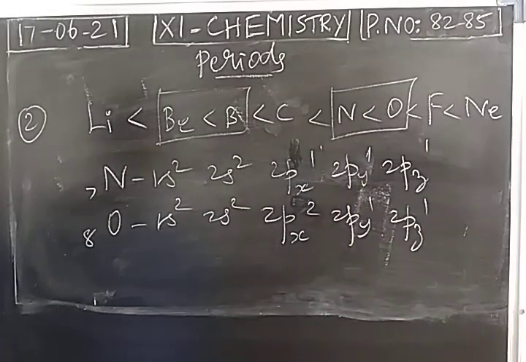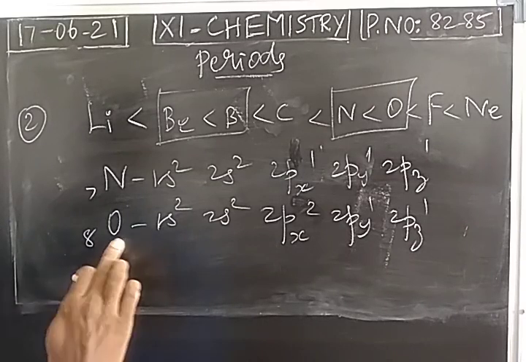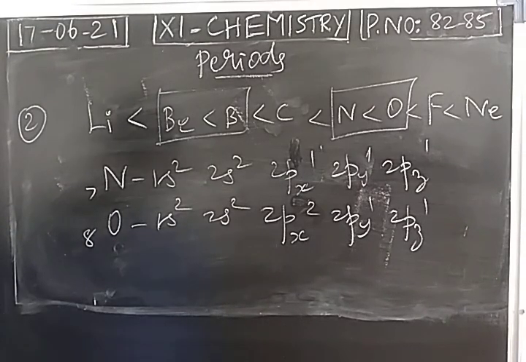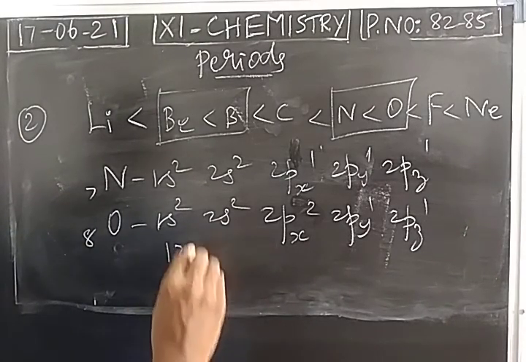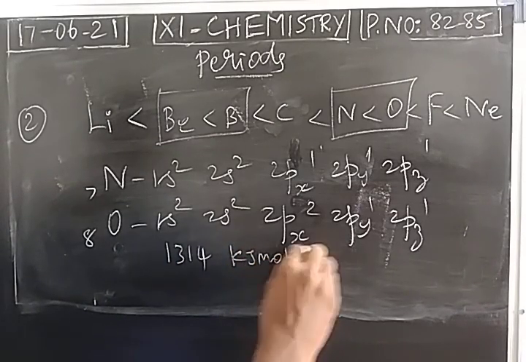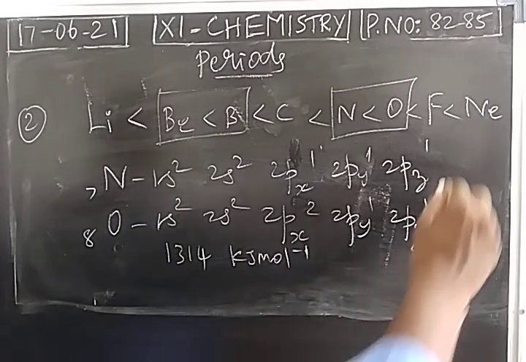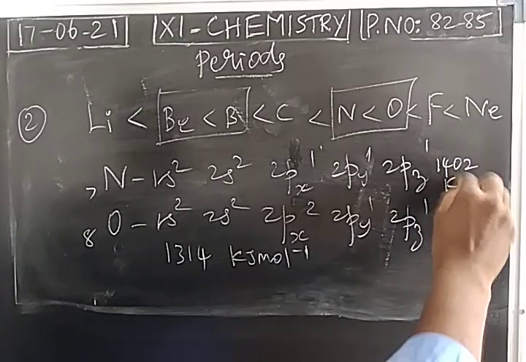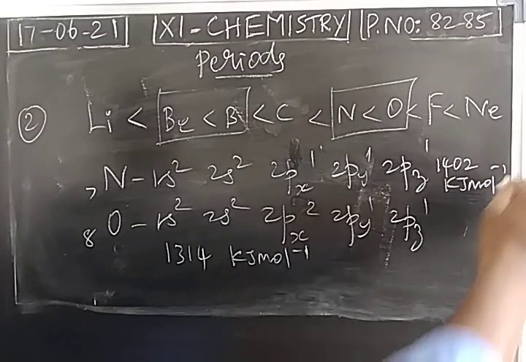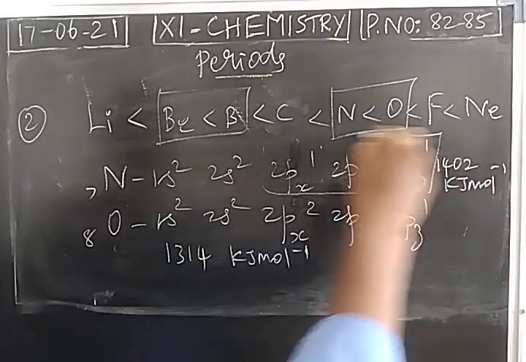So left to right, ionization potential has to increase. Oxygen should have the higher value, but the ionization energy of oxygen is 1314 kilojoule per mole, but for nitrogen, it is 1402 kilojoule per mole. So the ionization energy of nitrogen is more than oxygen. This is mainly due to the half-filled electronic arrangement.